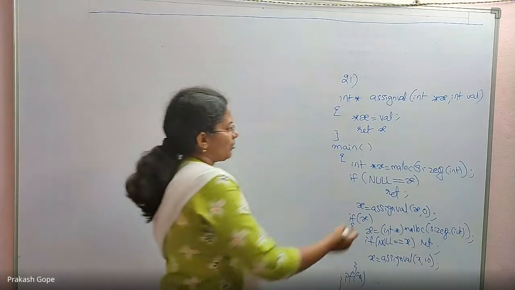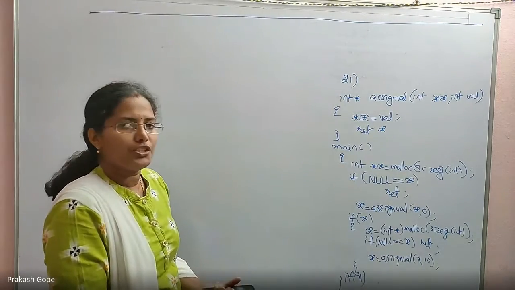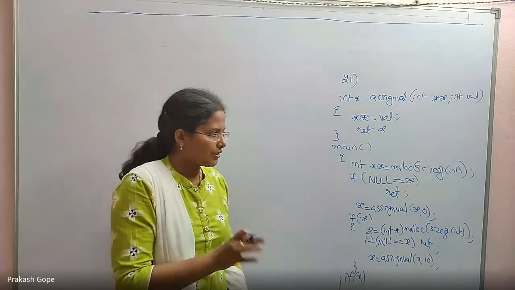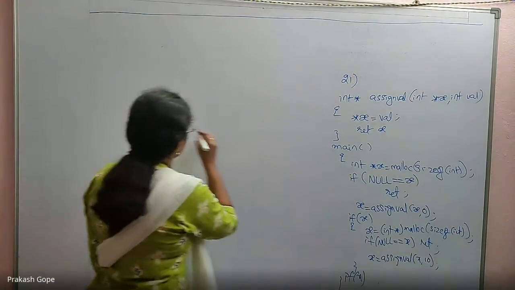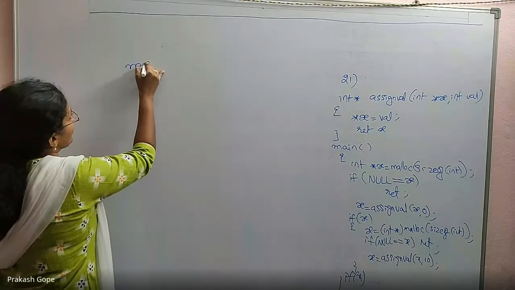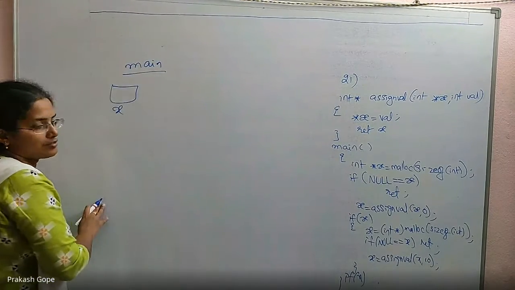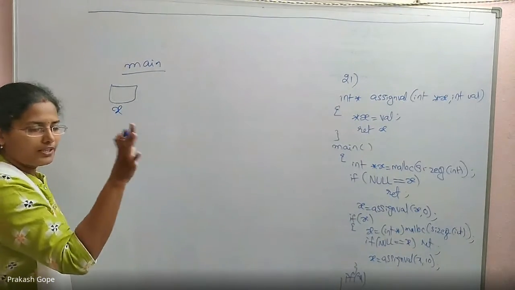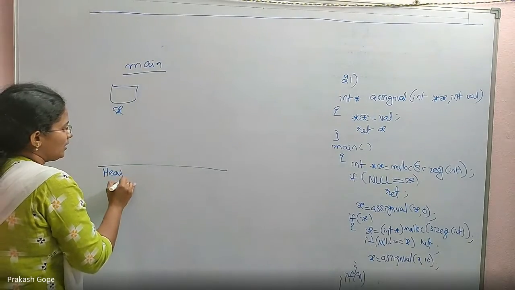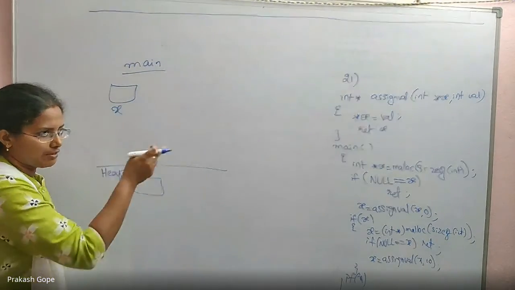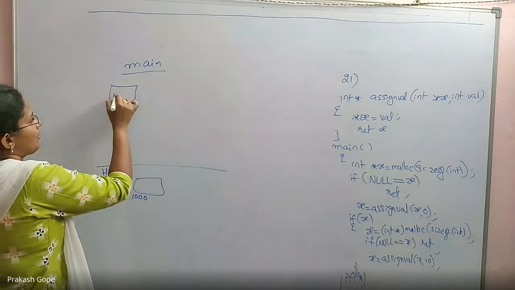See, first of all, malloc of course returns a void pointer, which we are capturing into an integer pointer. That's okay. It's automatic typecasting. That's not a problem. So with this first line, x is a pointer. This is the main function environment in which x is a pointer that gets created. In dynamic memory, this is the stack area, this is the heap area. In the heap area, memory gets allocated with that malloc function. Its address is returned, which is captured by x.